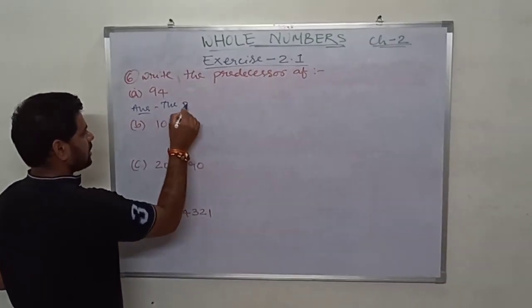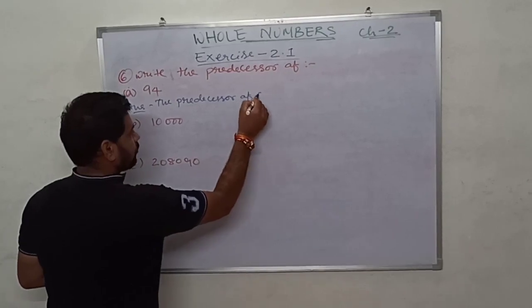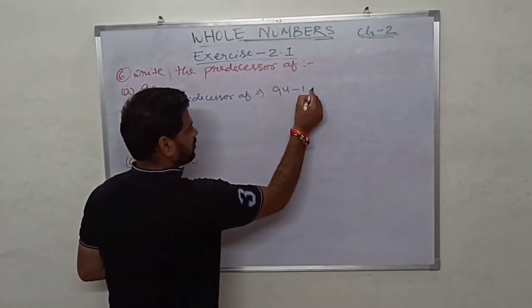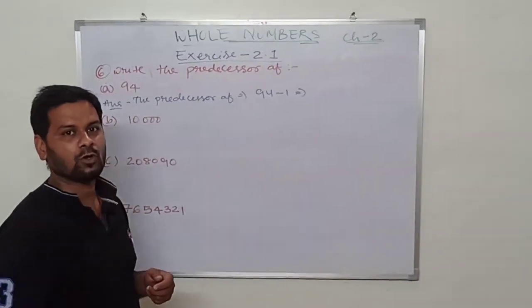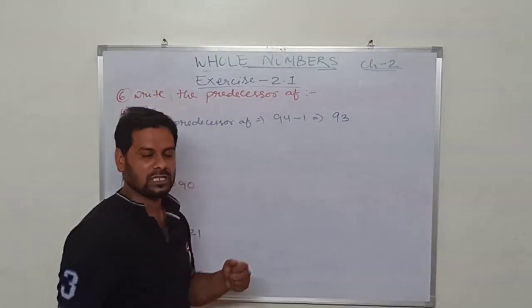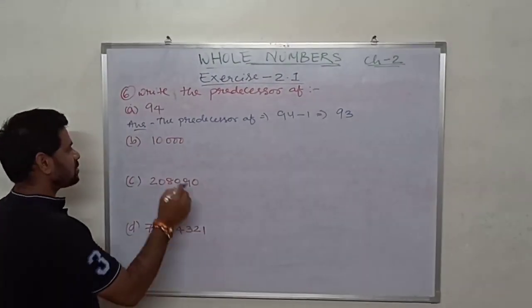The predecessor of 94, subtract 1 here. 94 minus 1 is 93. So the predecessor of 94 is 93. Subtract 1 from each number, you will get its predecessor.